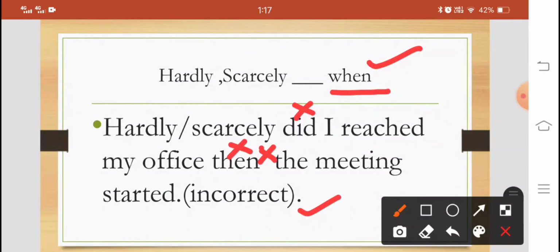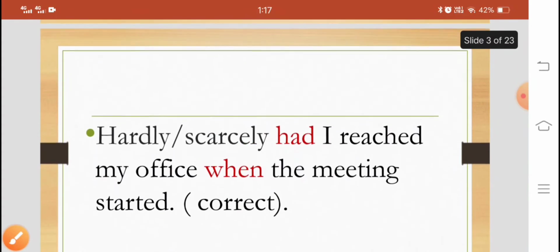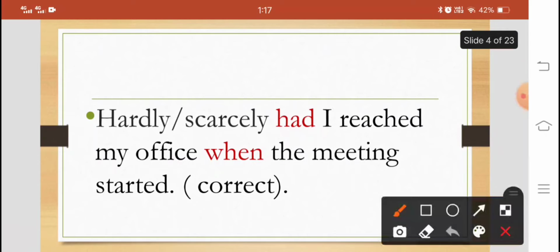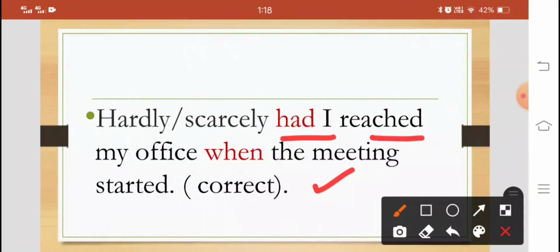So, what should be written here? When. And why? What is the error? We have used here a helping verb, but the main verb is reached and we use only the first form with did. So, remember this. What should be the correct sentence? Hardly or scarcely had I reached my office when the meeting started. In place of did, we have to use had. And when will we use did? When there is the first form of the verb, the main verb.